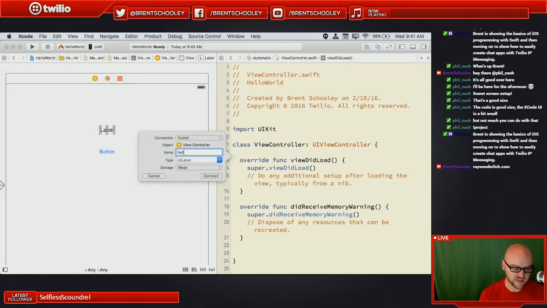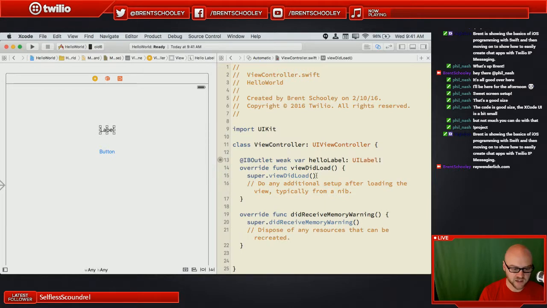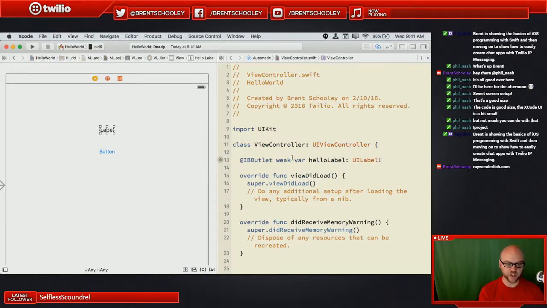And I'm going to call this hello label. You can set what type it is. It's automatically already set to UILabel, which is exactly what I want. When I hit connect, it's going to create this property, and it's going to be set to a type of IBOutlet. That's just basically a void pointer. This is just to let Xcode know that this refers to something that's in the XIB file or in the storyboard file. But that gives me access to hello label as the application is running.